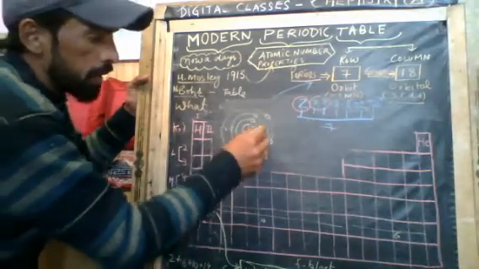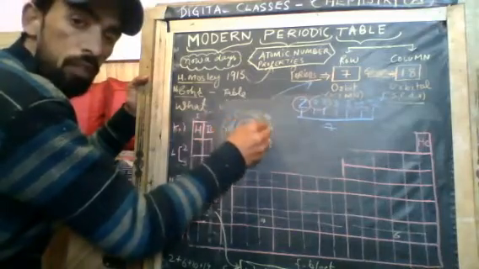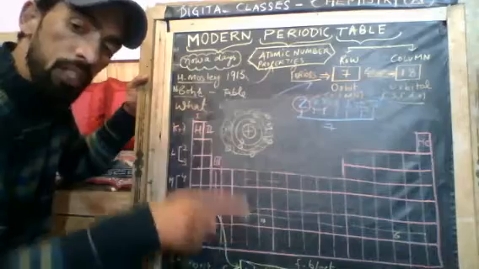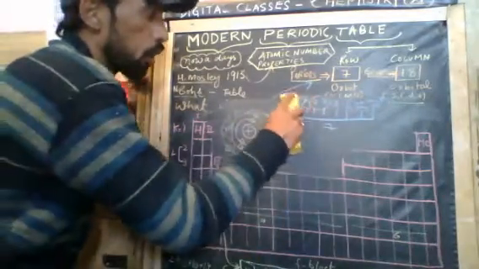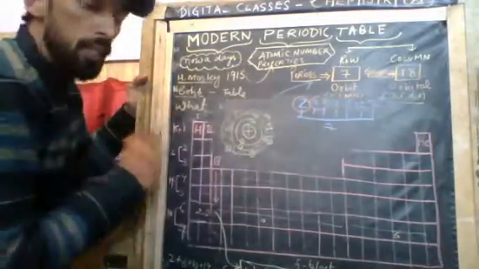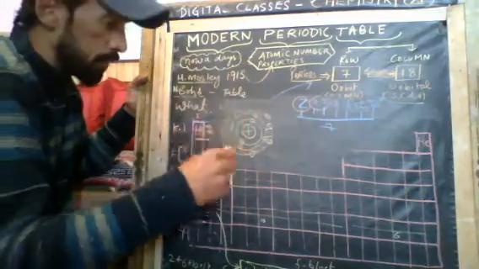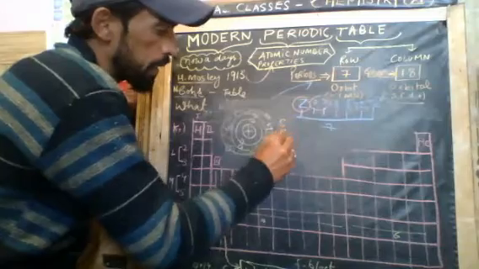So orbital is the space present between two orbits, where the probability of finding an electron is maximum. That is called orbital, and this is also Bohr's contribution. According to him, there are four basic orbitals, which tell us about the shapes of orbitals. So there are S, P, D, F.